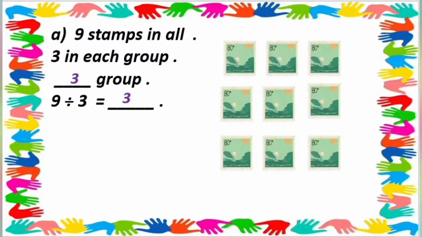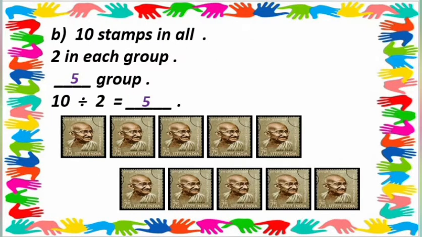Now we move on further. Question number B. Let's check here question number B. What is question number B? Question number B is 10 steps in all. Okay, how many steps are there? 1 2 3 4 5 6 7 8 9 or 10. There are 10 steps. Understood? Got my point, my dear students?